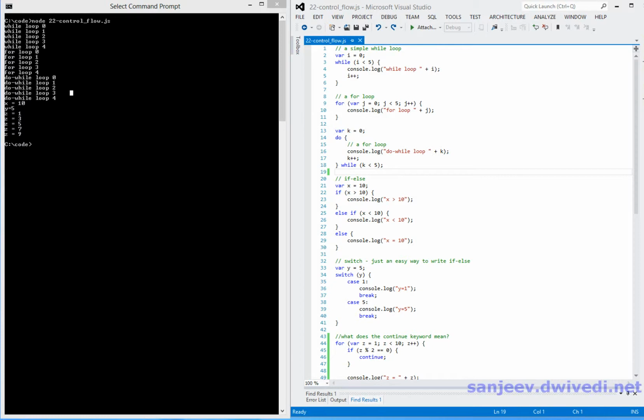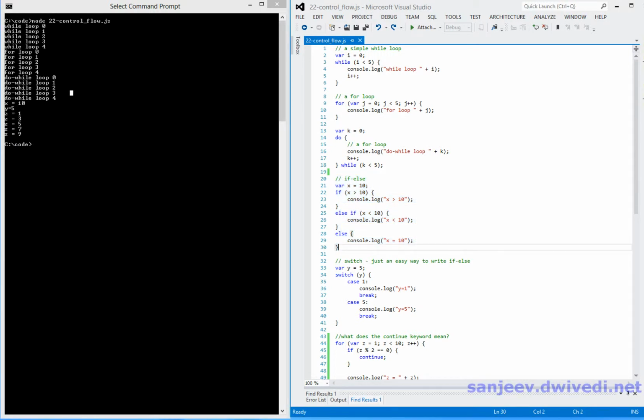Now that we are done with the loops, let's tackle the conditional statements. You can write a simple if statement which will let you conditionally execute a set of statements when the supplied Boolean condition is true. You can also write an if-else statement, which intuitively performs the code supplied in the if block if the if statement is true, or the code supplied in the else block if the Boolean expression in the if statement is false. You can chain if and else statements. So to make this a bit more concrete, let's look at the if-else or conditional statements over here.